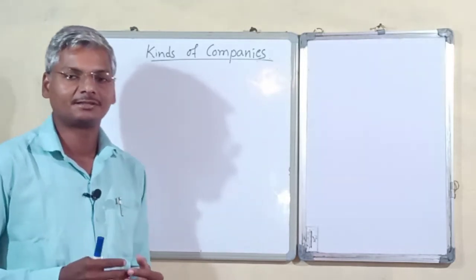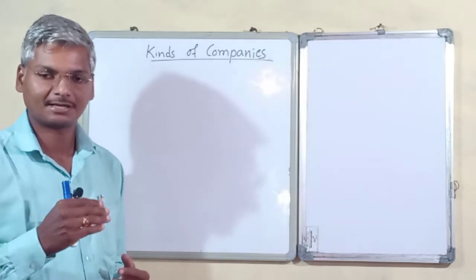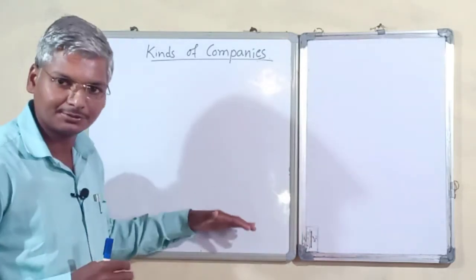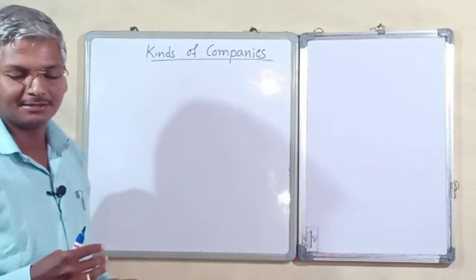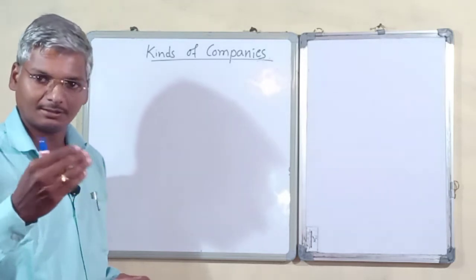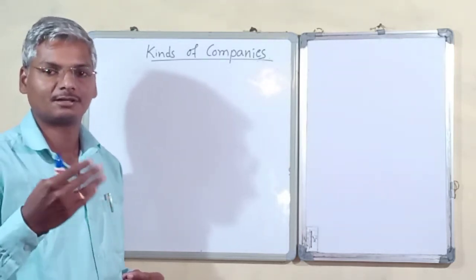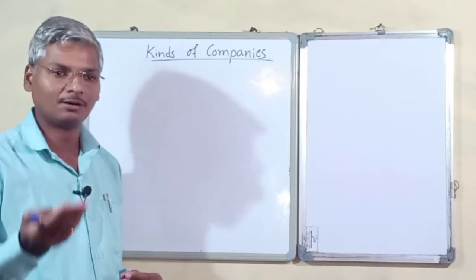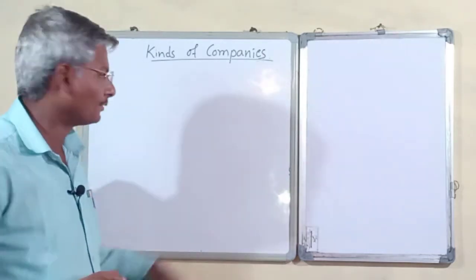The Companies Act 2013 classifies companies into various categories or various kinds, and that we are going to see in this video. We classify companies into various categories based on incorporation, based on liability, based on membership, based on ownership and other companies. So we will see one by one.